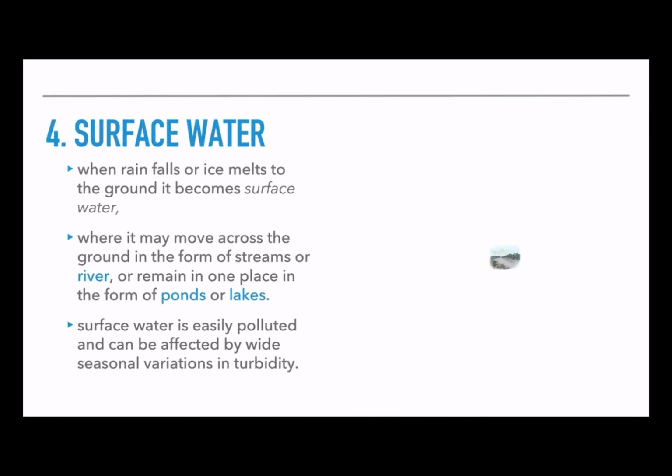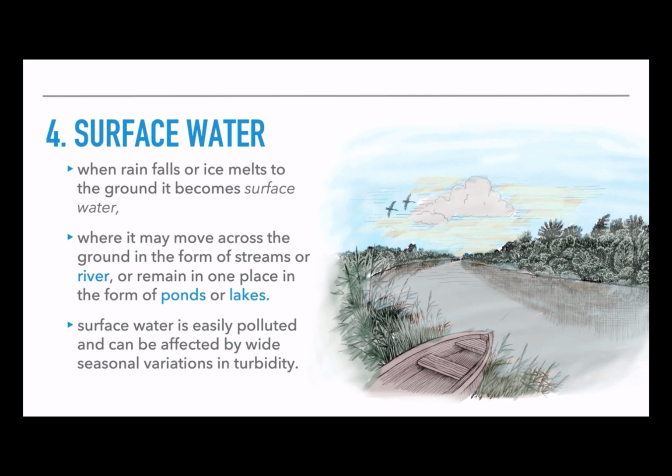The fourth one is surface water. When the rain falls or ice melts to the ground, it becomes surface water. It can be either moving across the ground in the form of streams or rivers, or it can remain in one place in the form of ponds or lakes. Surface water is easily polluted and can be affected by wide seasonal variations in turbidity. So it's also not our first option for drinking water sources.